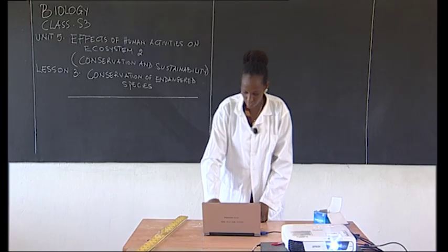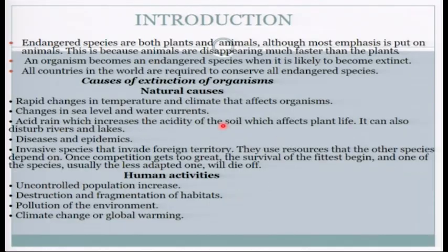Good. So let's continue and look at the introduction of today's lesson. We're saying that endangered species are both plants and animals, all right? But most of the time, people put emphasis on animals, as I said before. Why do people put emphasis on animals? It's because animals disappear much faster than plants. That's why normally the emphasis is put on animals, because animals get extinct much faster than plants.